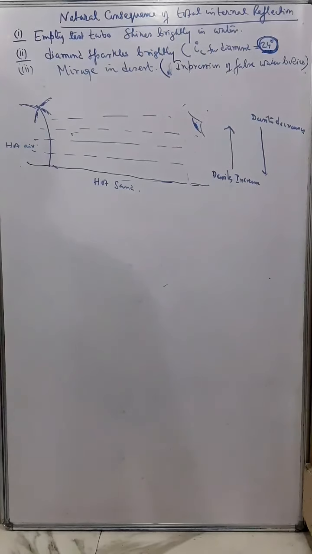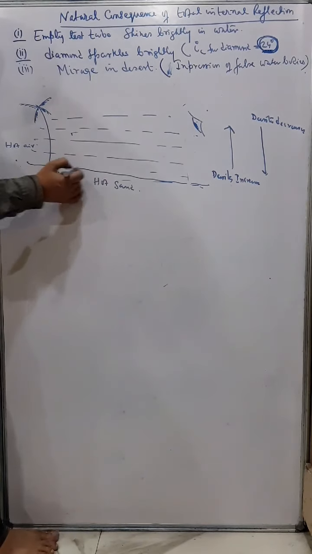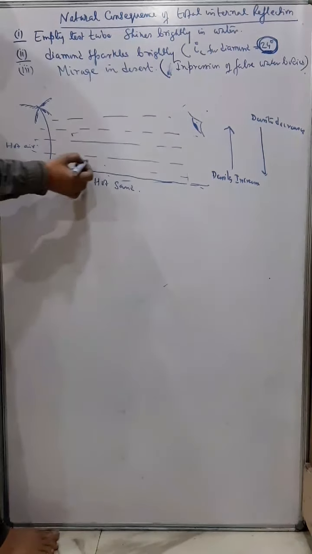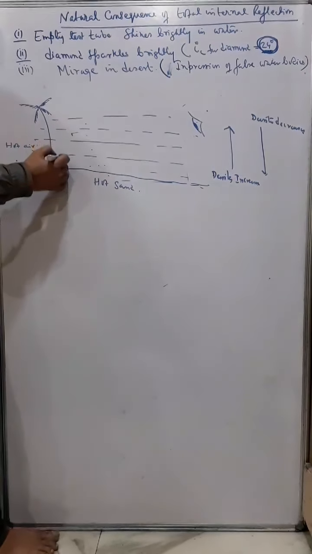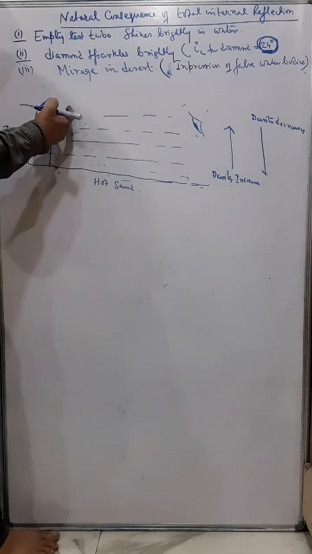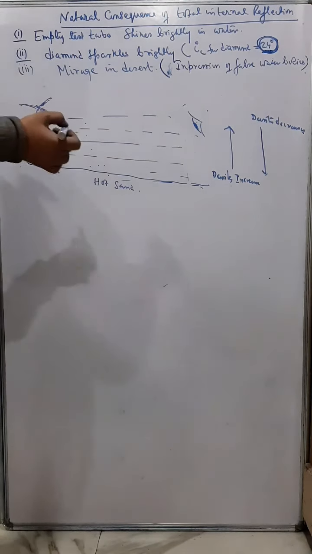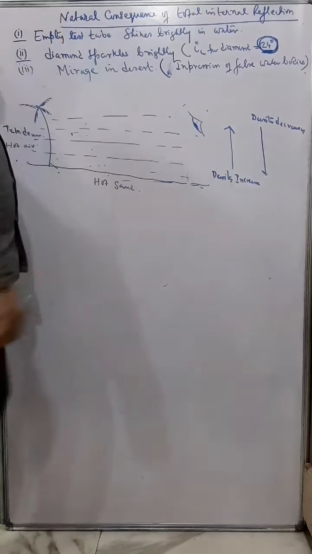Now try to understand. In desert the sand is very hot, so the lower part is very hot, and therefore the air in contact with the sand is also very hot. And as we go higher and higher, the temperature of the air decreases. Generally, we know that as we go higher and higher, the density of the atmosphere decreases.